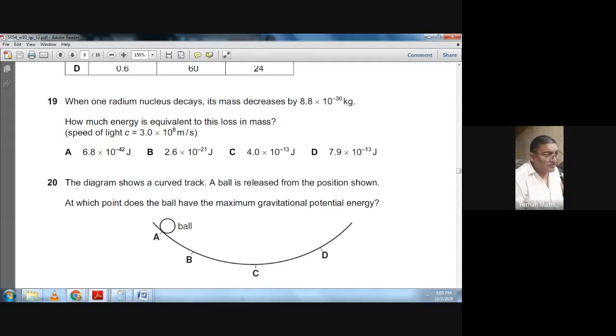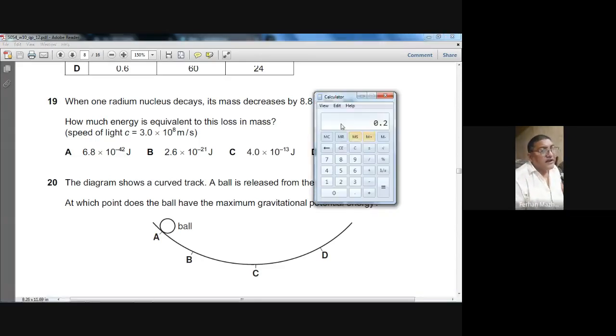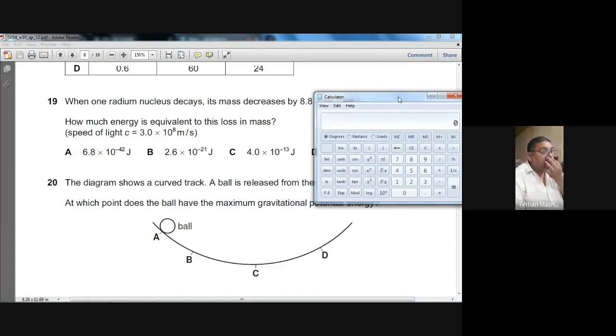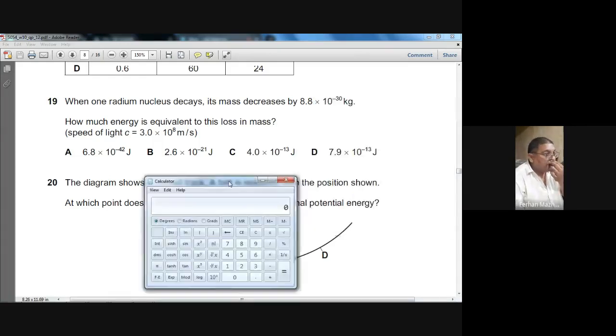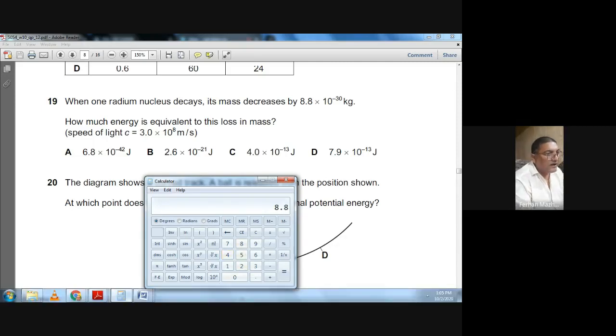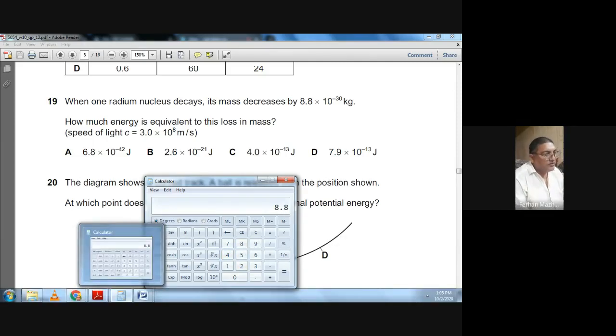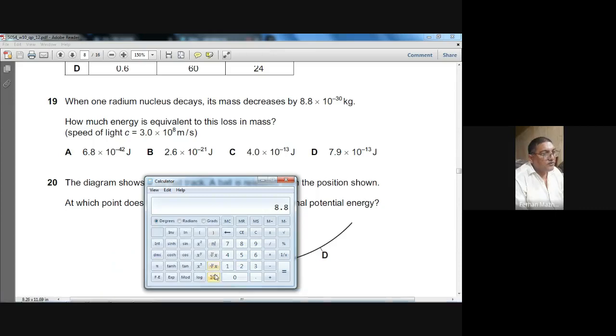Let me take out the scientific calculator. Okay, now I have the scientific calculator. M is 8.8, and this is the button for exponent.